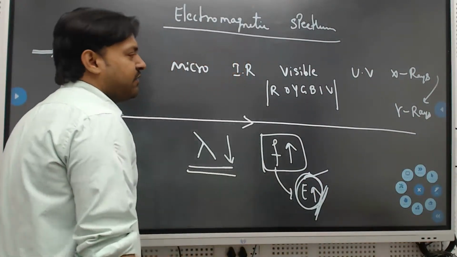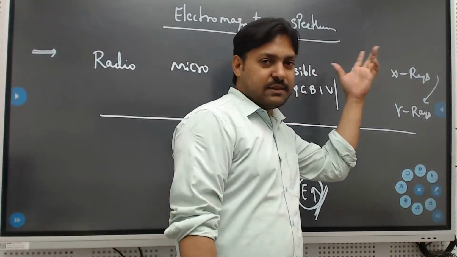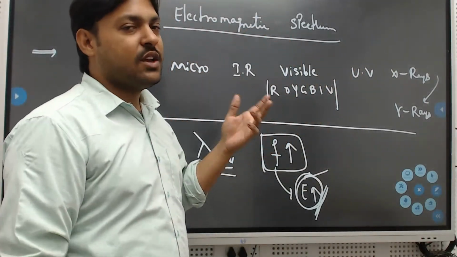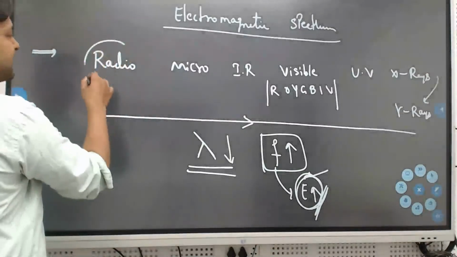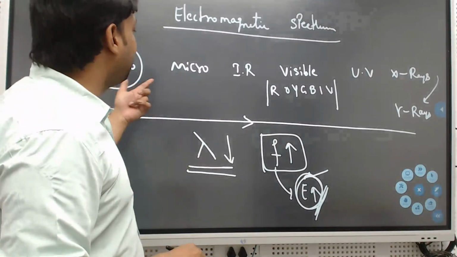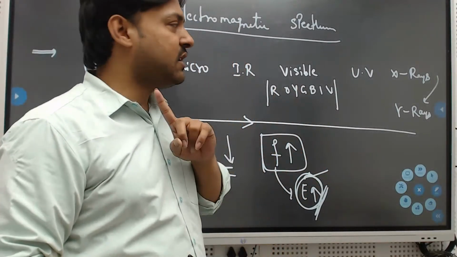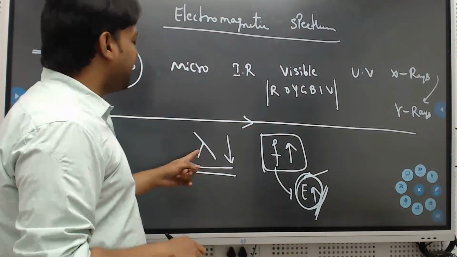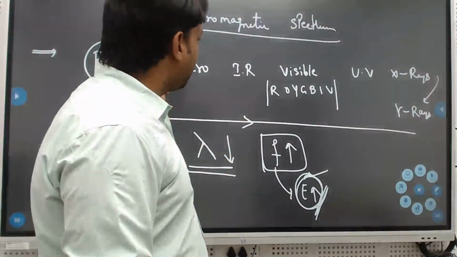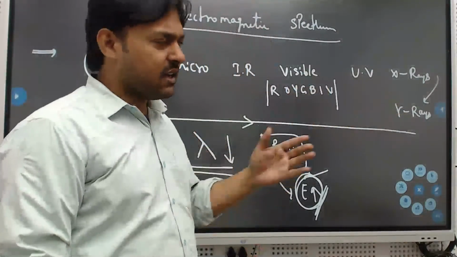So now what you have to do is, for all these waves in the spectrum, calculate the wavelength ranges and the uses. If you remember, definitely one question for sure. Previously they asked the wavelength relation for different waves, in the last 1 or 2 years.